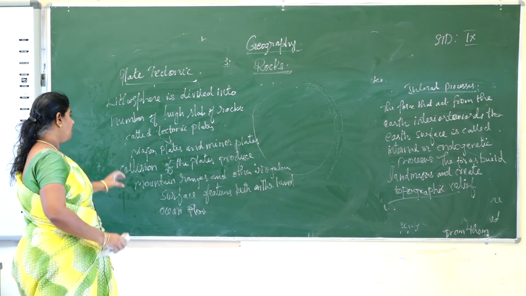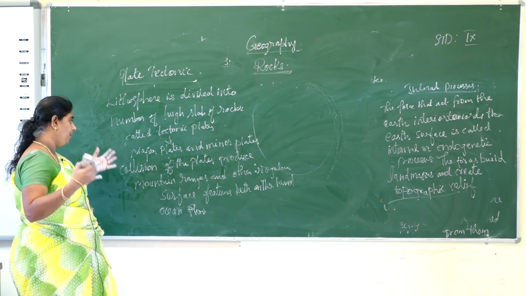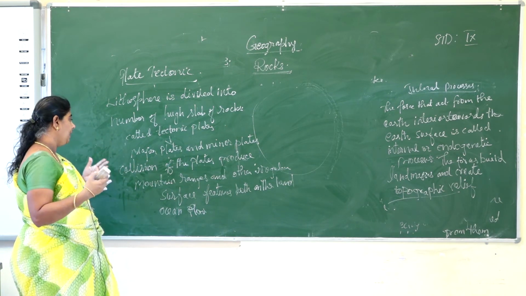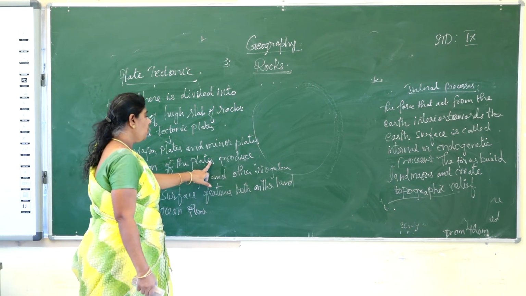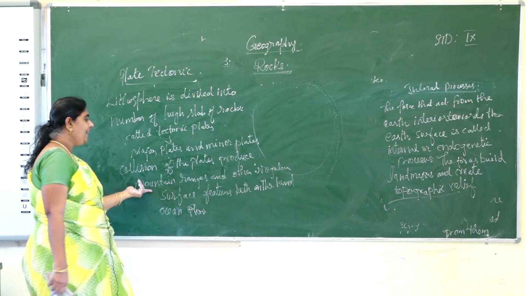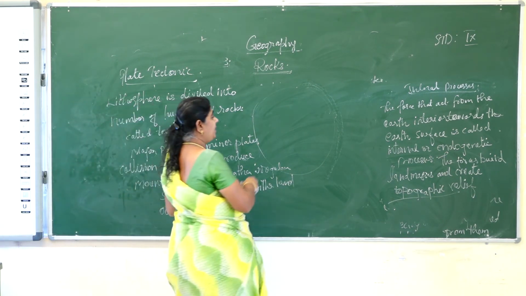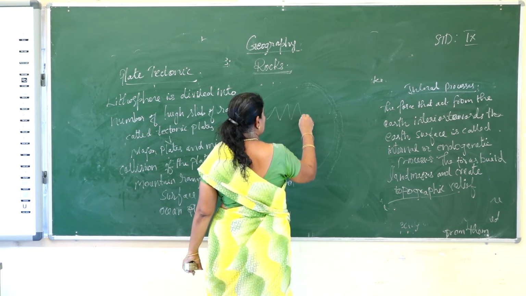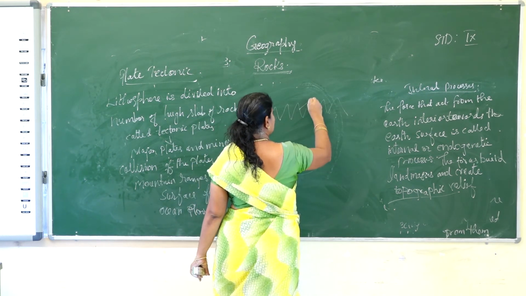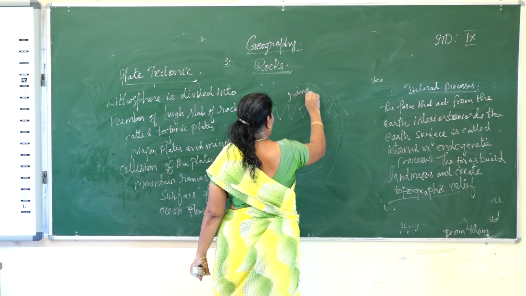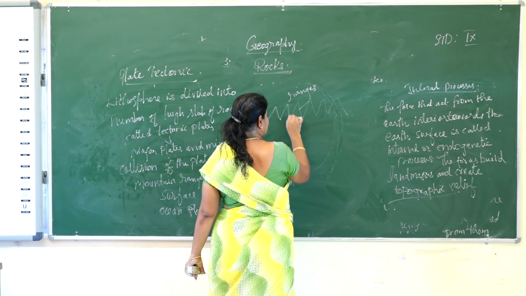What is this? The collision. When one plate collides with another plate, it produces the mountain ranges. What are mountain ranges? A continuous chain of mountains is called a range. No break, it is continuous like this.